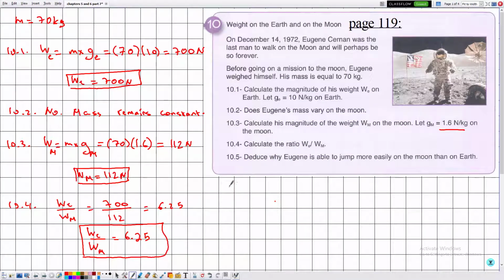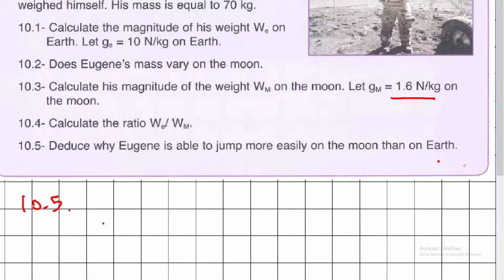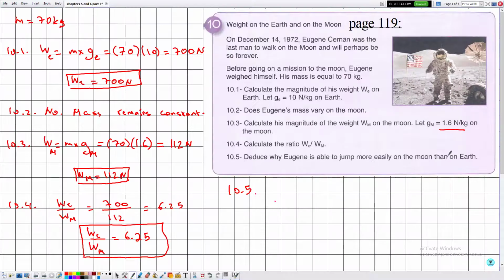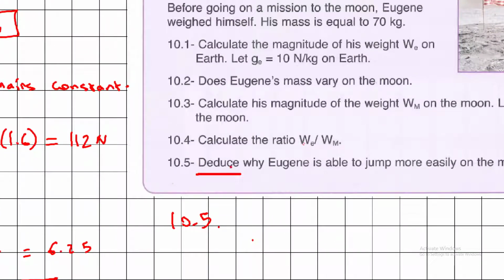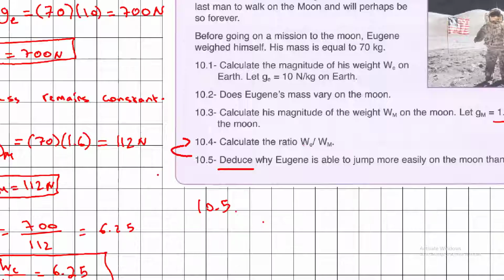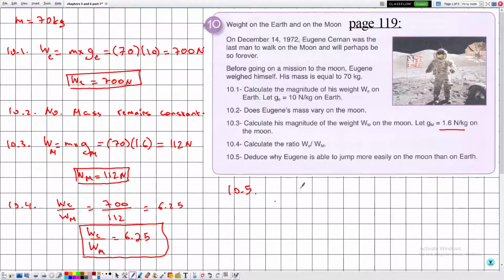Now in 10.5, they are telling us to deduce why Egan is able to jump more easily on the moon than on Earth. So the direct answer to this question would be because the weight on the moon is less than the weight on Earth, which is correct. But notice that here they are telling us to deduce, and deduce means that we need to use the previous part. In the previous part we have determined this ratio, which is WE over WM, which is equal to 6.25.